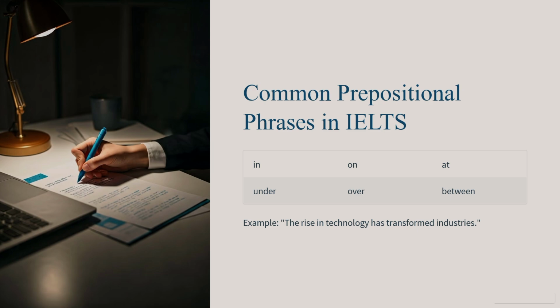Here, the prepositional phrase is in technology, where the word in connects the noun rise with technology, showing us what the rise relates to. And mastering these phrases is important as they frequently appear in the IELTS writing tasks to describe trends, relationships, or locations. Knowing how to use these prepositional phrases will help you improve your writing and your speaking score. So it's very important that you understand these.